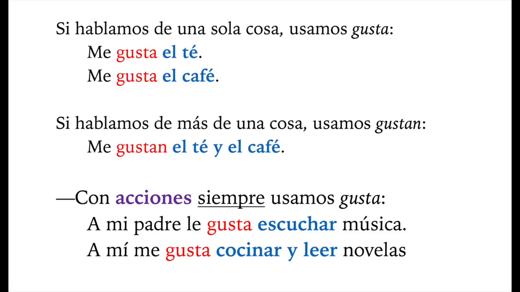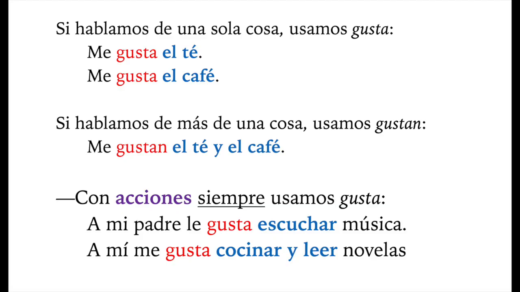Something that is very important is that you could like something or someone or someplace, but you could also like to do something. So when we have actions, when we have verbs, we always use gusta.